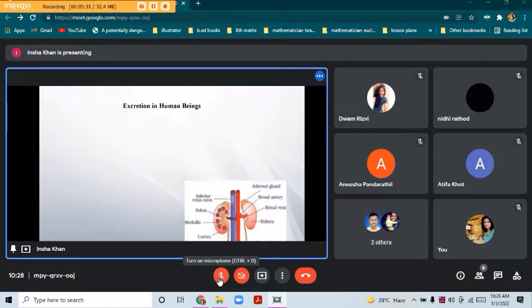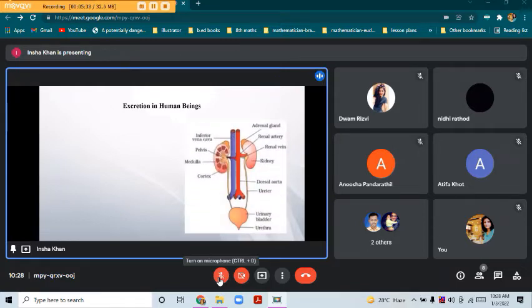Now let's learn about our excretory system. The human excretory system consists of a pair of kidneys, a pair of ureters, the urinary bladder and the urethra. So firstly we'll learn about the kidney.